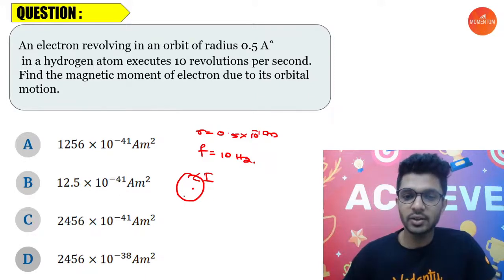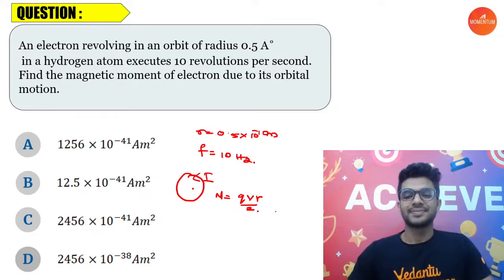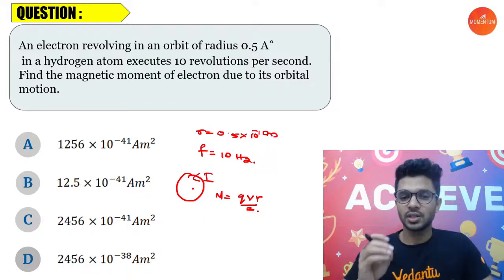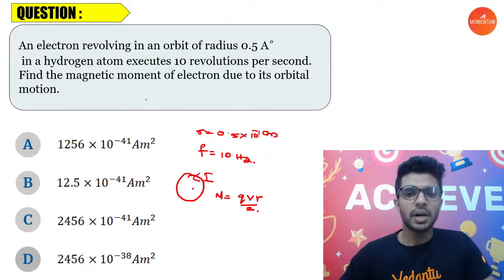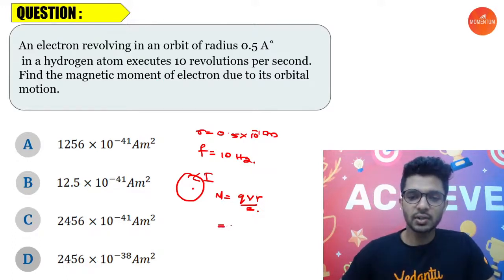And what is the value of the magnetic dipole moment produced? The magnetic dipole moment is equal to QVR by 2. But here everything is written in terms of frequency, so let's try to introduce it.